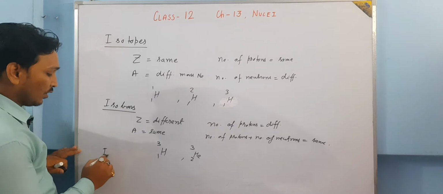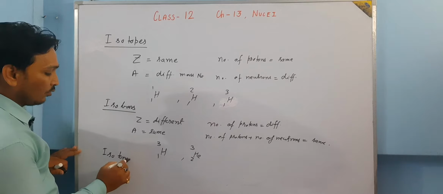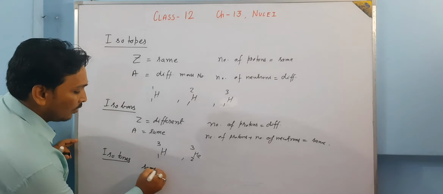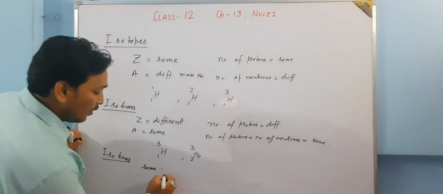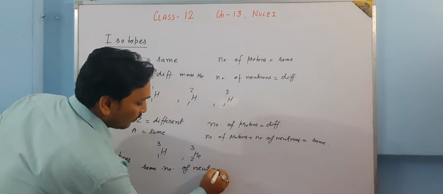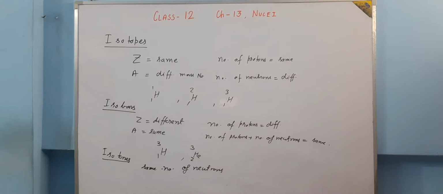Next one is isotones. What are isotones? Isotones is a very special one, because they have the same number of neutrons. One example of isotones is chlorine, which has atomic number 17 and mass number 37.